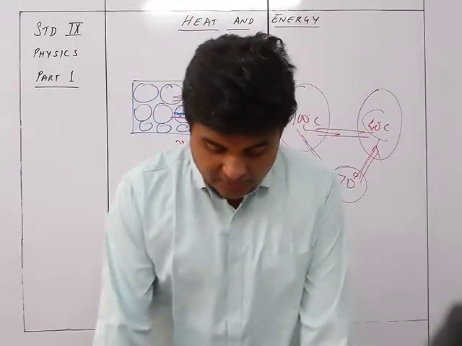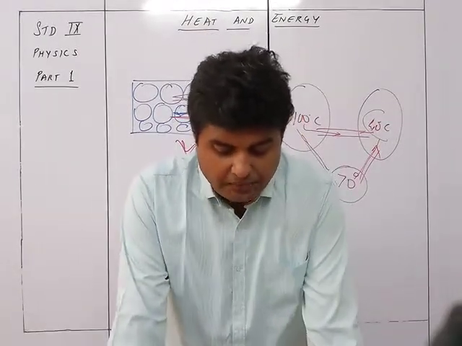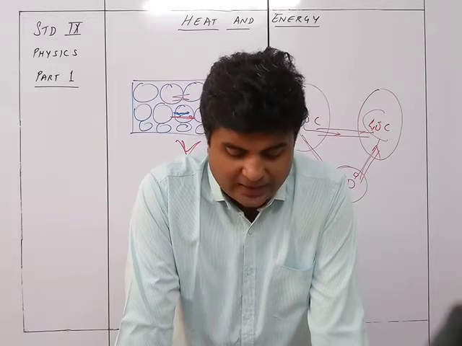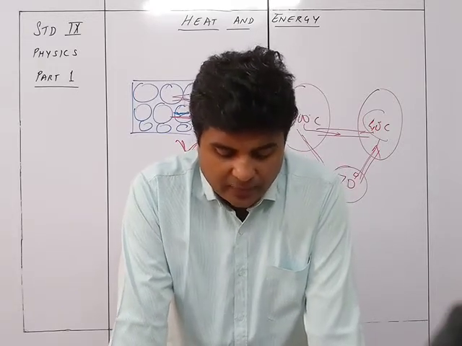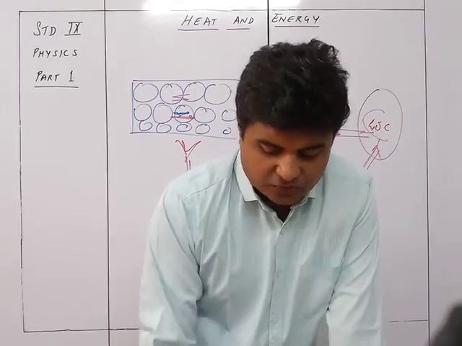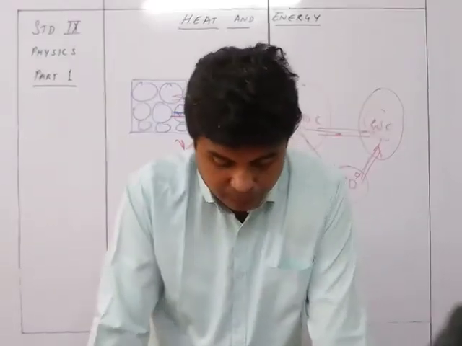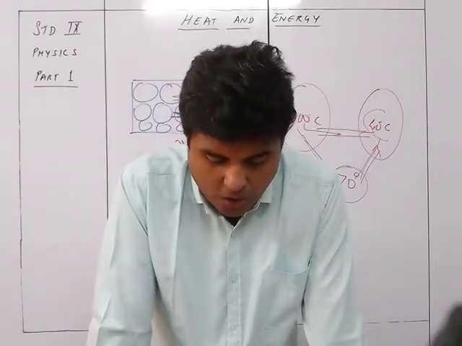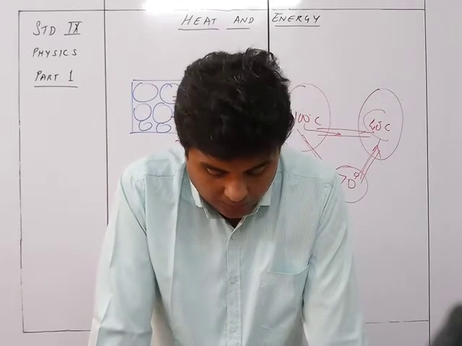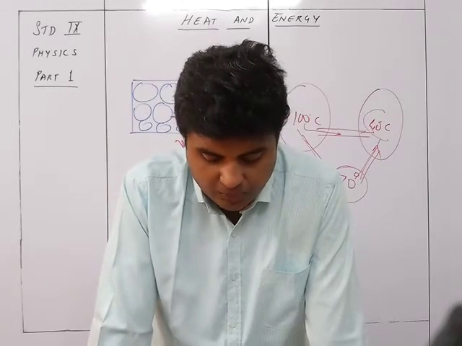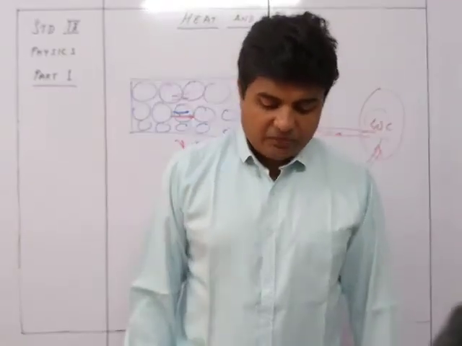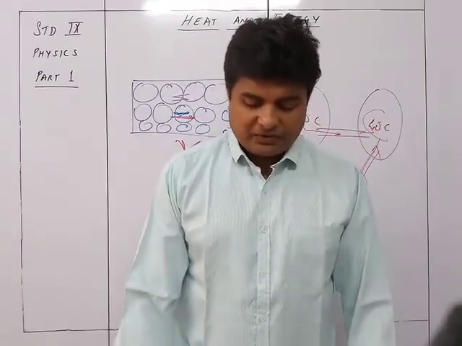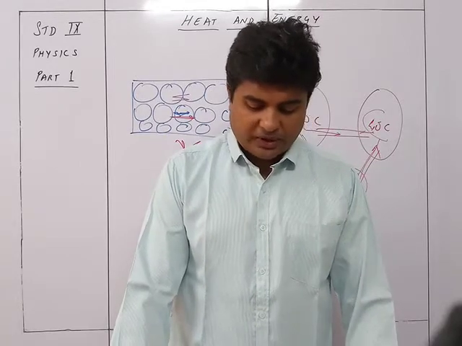So this way, on touching, a body appears hot to us when heat energy flows from the body to our hand, while it appears cold to us when the heat energy flows from our hand to the body. For example, if we touch warm water, we feel hot because heat energy from the warm water passes to our hand. Similarly, if we touch a cube of ice, we feel cool because heat energy from our hand passes to the cube of ice.